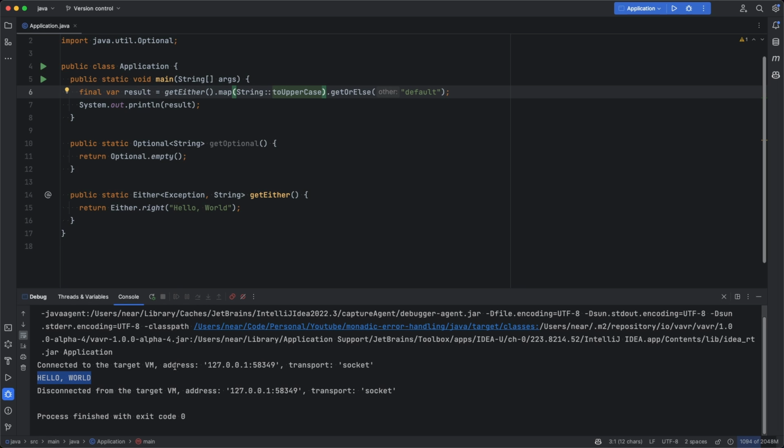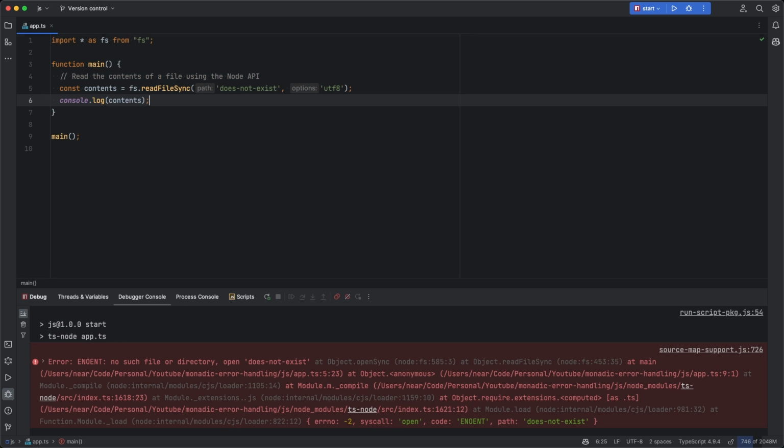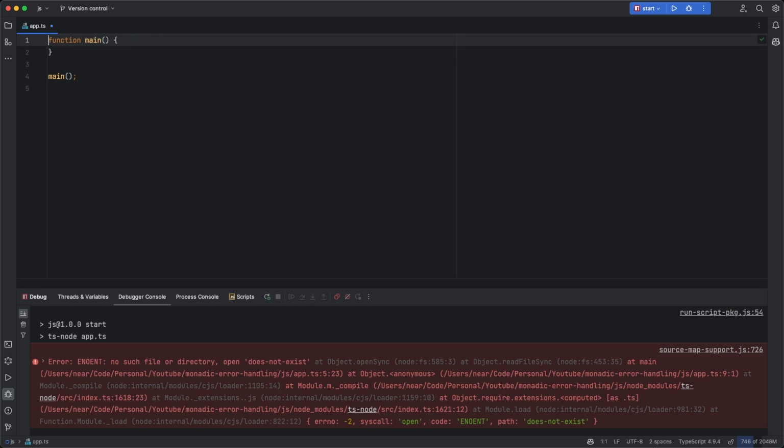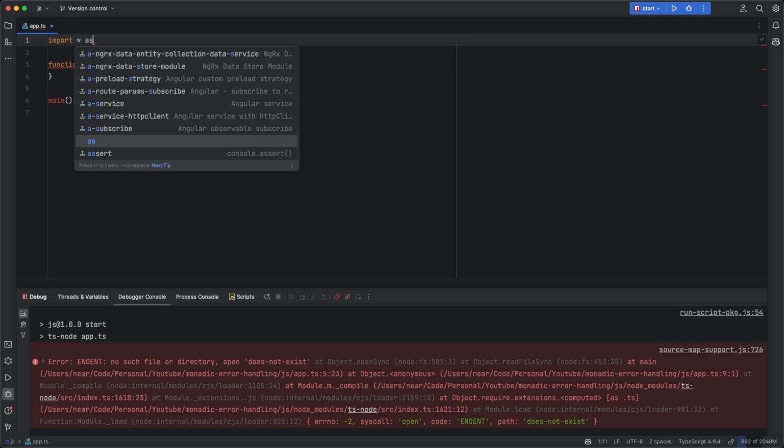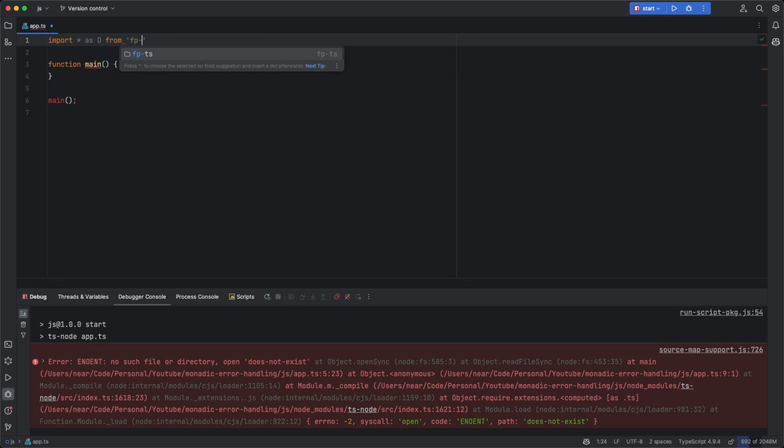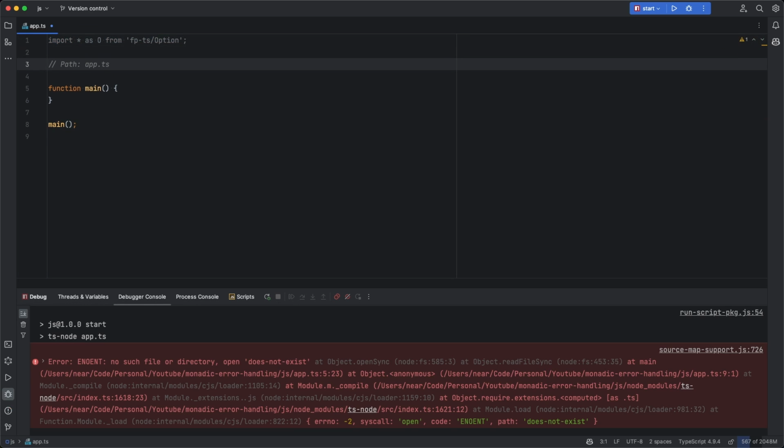Now let's finalize our tour by going back to JavaScript. So let's clean this up, get rid of everything that we did before, and let's come up with an example on how to use the monads in JavaScript. I personally like to use the fp-ts library because JavaScript has no monads in the standard library. So I'm going ahead to import the option monad, fp-ts/option. And I'm writing a simple function once again to return an optional to show you how to deal with it in JavaScript. So function getOptionalValue.